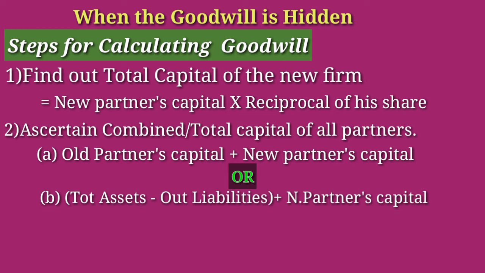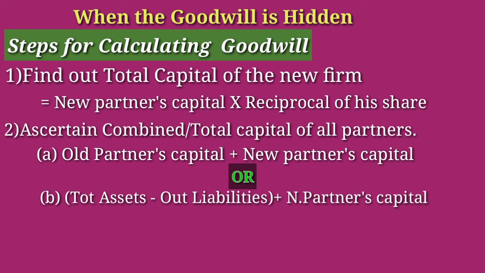Okay, these are the two formulas. Then we can get the combined or total capital of all partners.